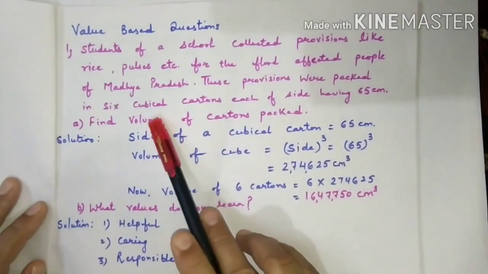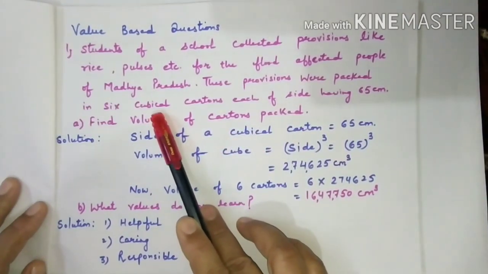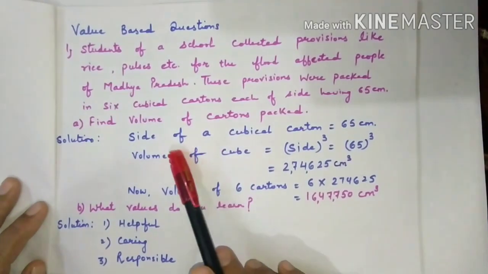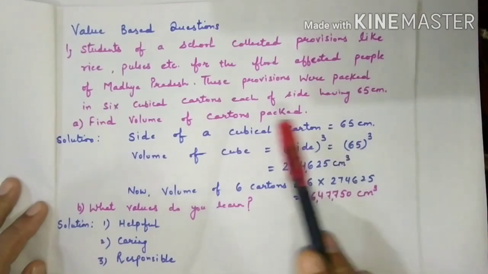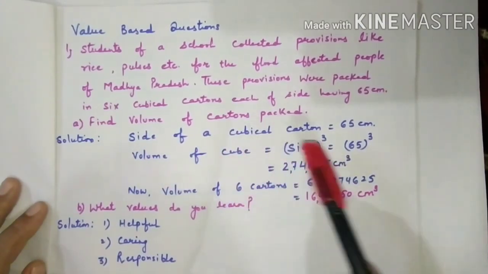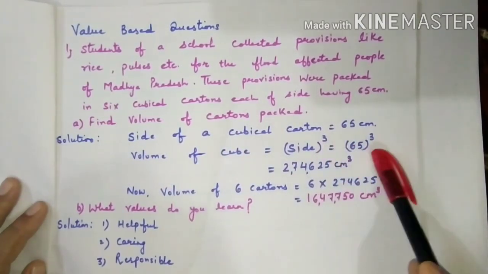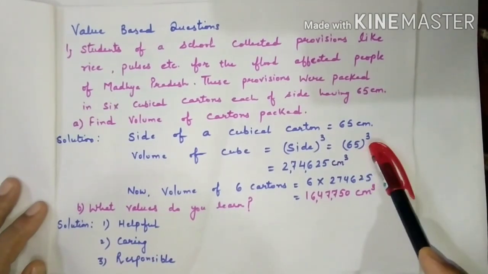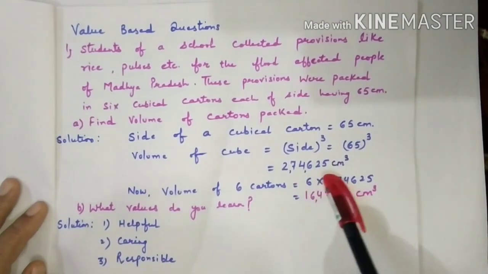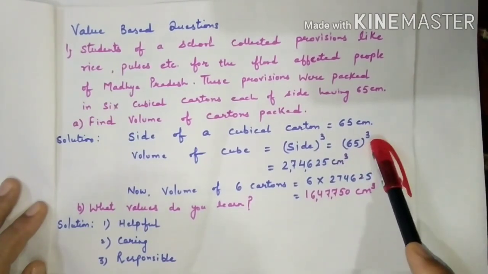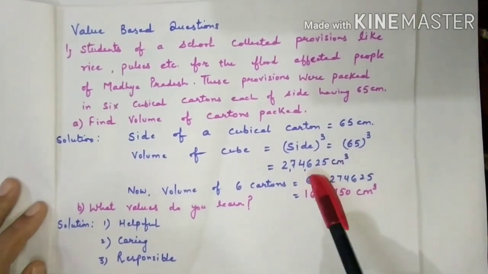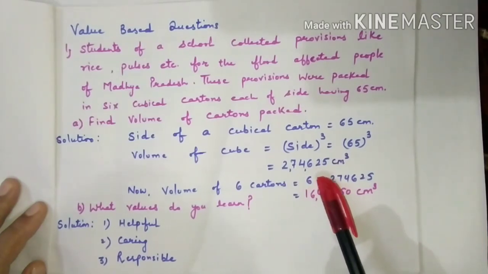First of all, let us see the shape. Shape is cubical, means the side of the cubical carton is 65 centimeter, and volume of a cube we know is equal to side cube. It means 65 cube. Very simple. You will check my calculations. 65 cube, you know that is 65 multiply by 65 multiply by 65, right?